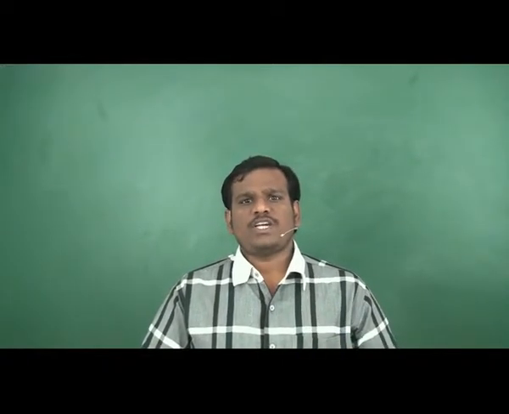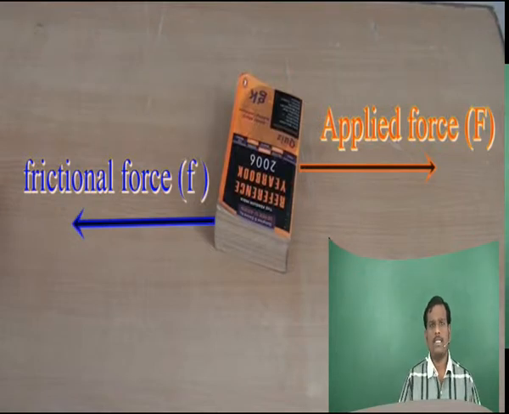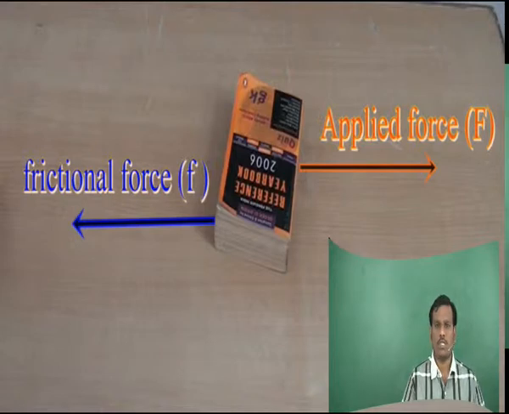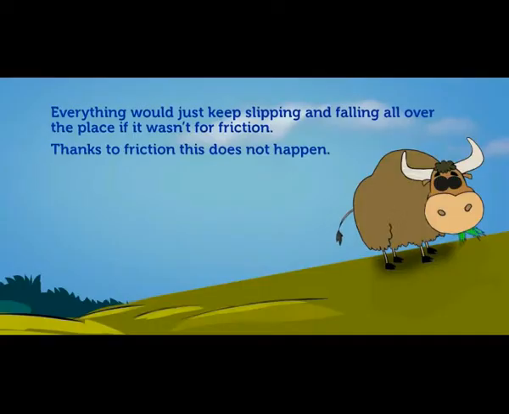By close observation of this activity, we can understand that the floor applies a force on the book against its motion. Similarly, the book also applies a force on the floor. Hence, the net force acts in the direction of the force applied by the floor on the book. The force applied by the floor on the book is called frictional force.